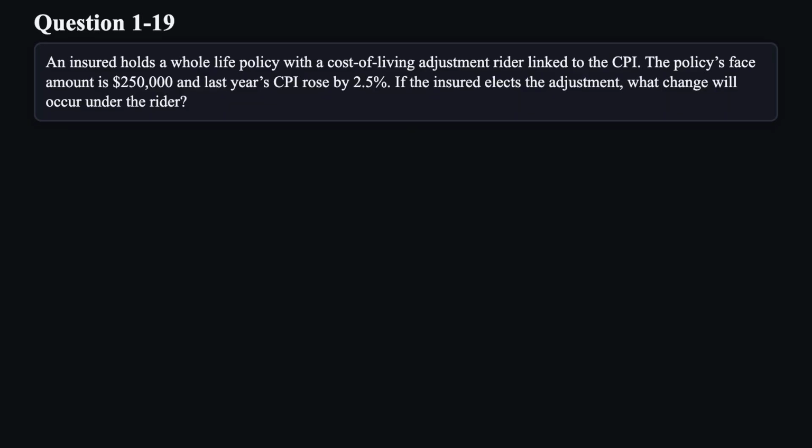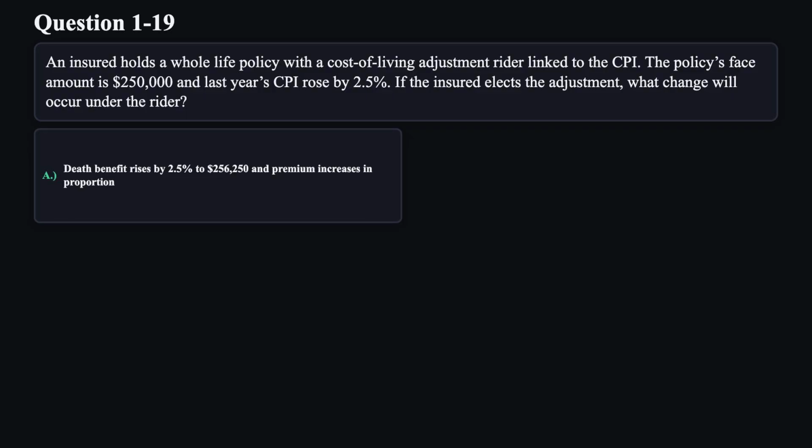Question 19. An insured holds a whole life policy with a cost of living adjustment rider linked to the CPI. The policy's face amount is $250,000 and last year's CPI rose by 2.5%. If the insured elects the adjustment, what change will occur under the rider? A. Death benefit rises by 2.5% to $256,250 and premium increases in proportion.